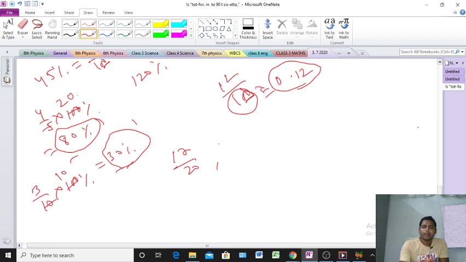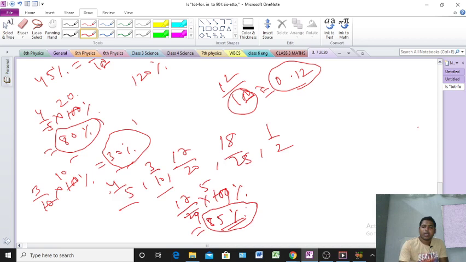17 by 20. So 17 by 20 means we can write 17 by 20 into 100, or not? Clear? After that we can cancel here. 0 cancel. Here 2 5s are 10, that means we are getting 5 here. 5 into 17 is 85. That means 85%. Clear? 85%.